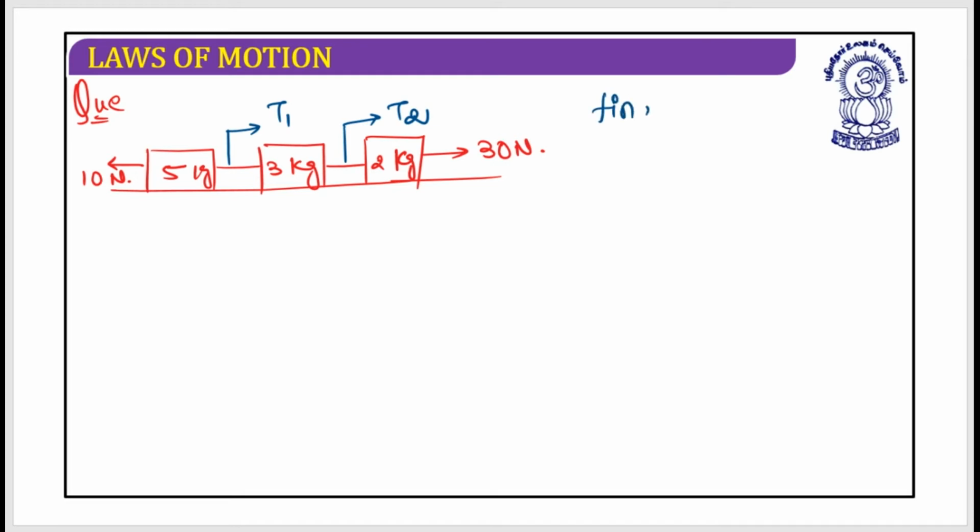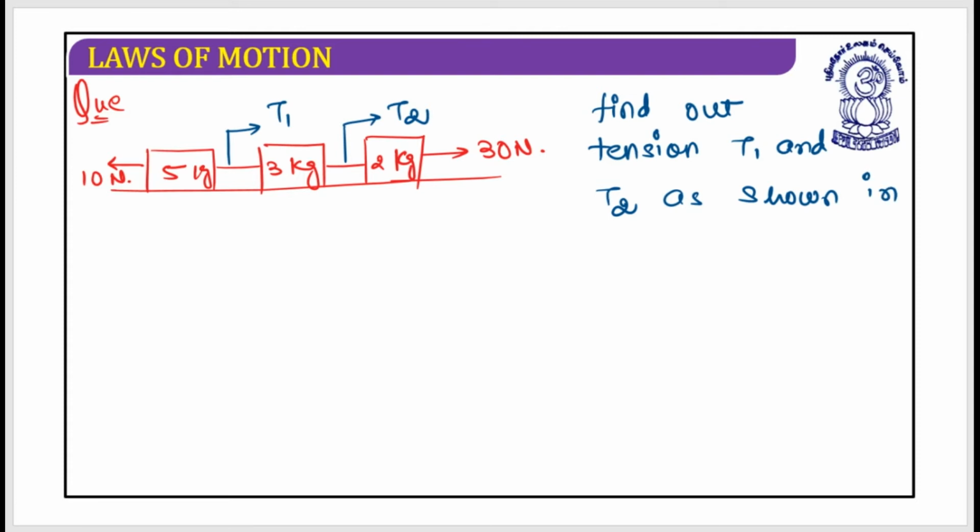So the question is, find the tensions T1 and T2 as shown in the figure. So this is your requirement. You need to find the tensions T1 and T2 as shown in the figure. How should you get it done? Yes, the basic approach remains the same. First, find the acceleration.